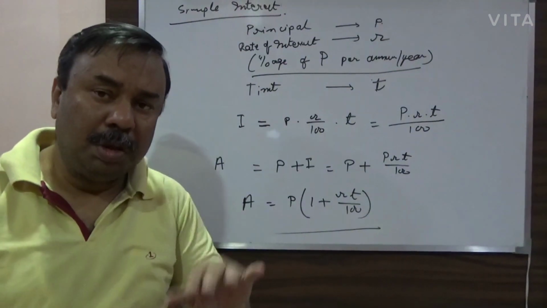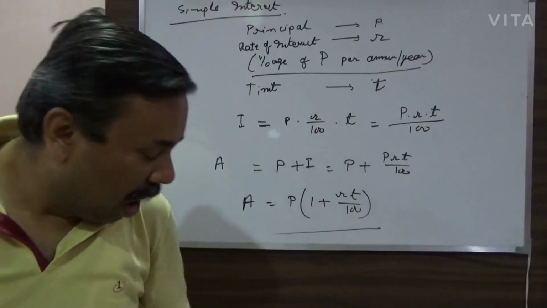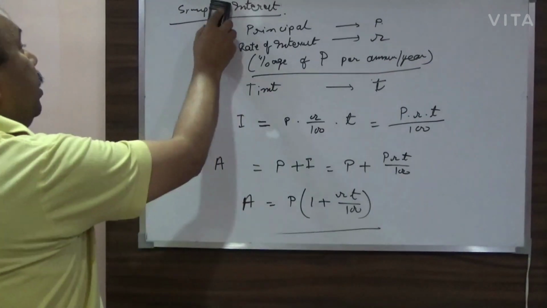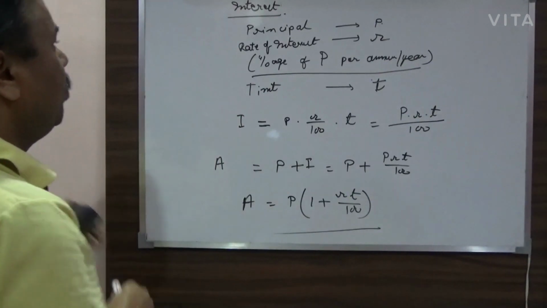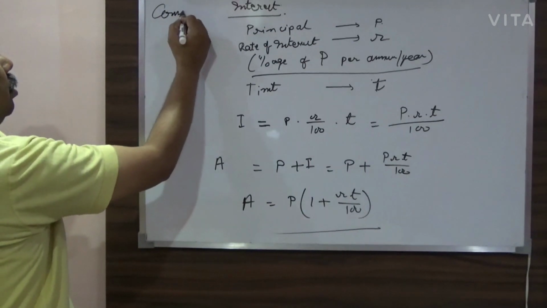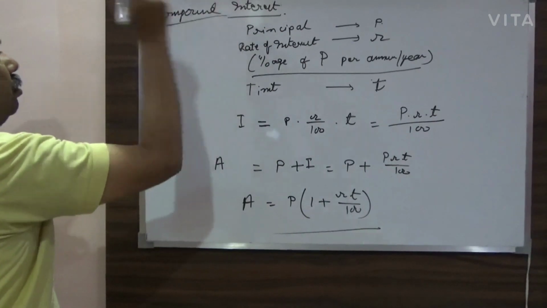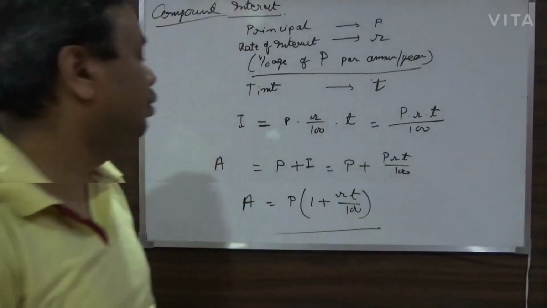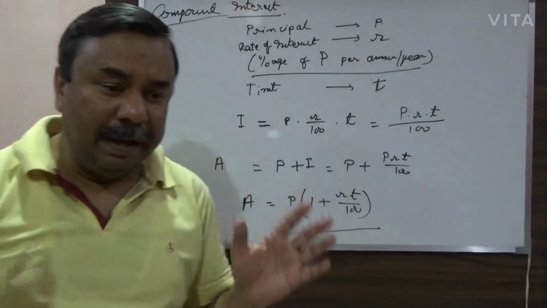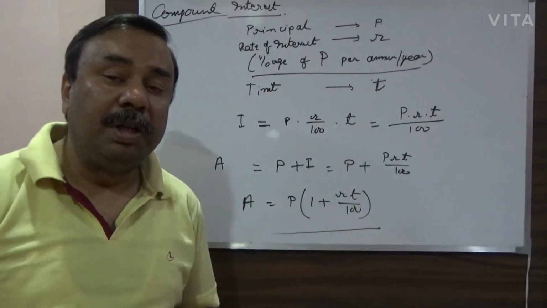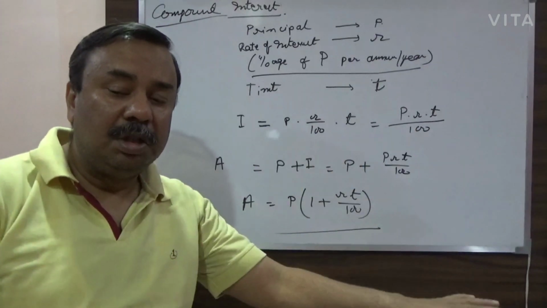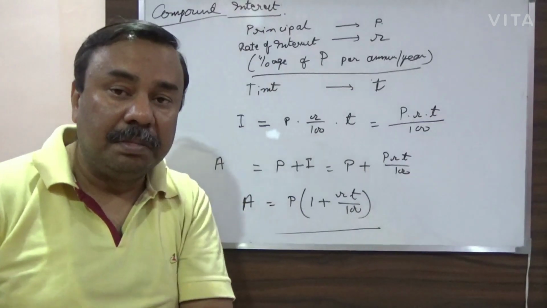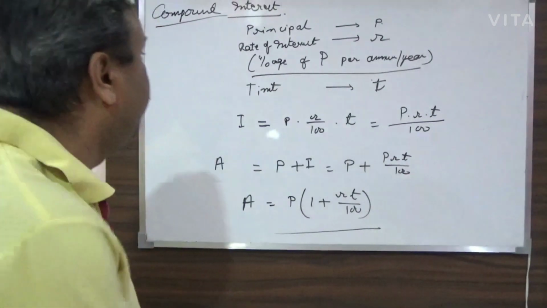Now we will go to the complexity. Complexity comes when we change to compound interest. In compound interest, as I told you, the interest is compounded, or added to the principal, after each predefined period of time.